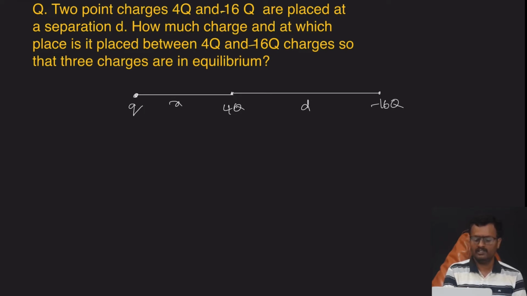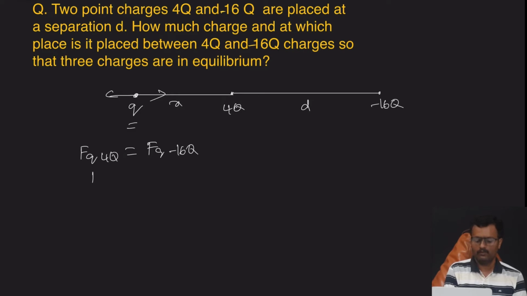See, q is in equilibrium, meaning the total force on the charge q is 0. On 4q and minus 16q, both forces are in opposite directions. So the force on q by 4q should be equal to the force on q by 16q.